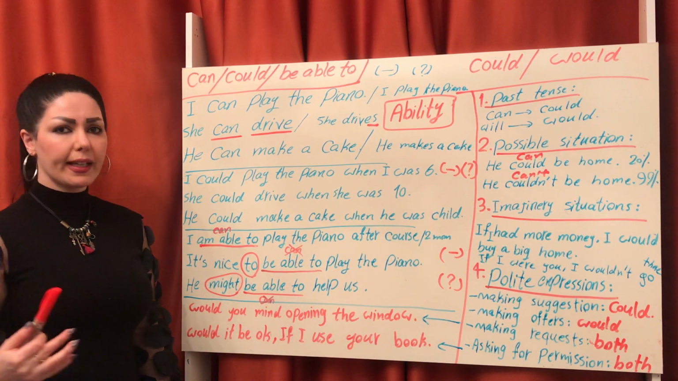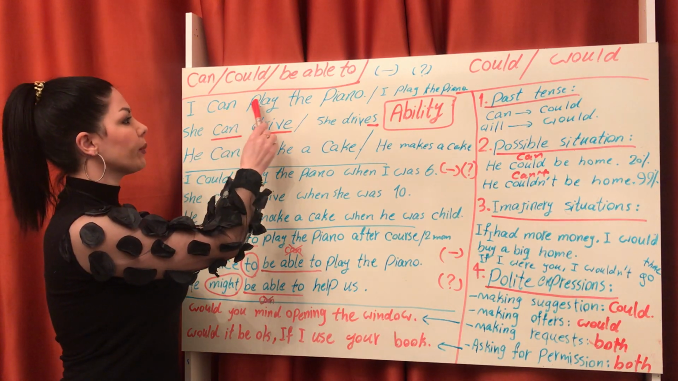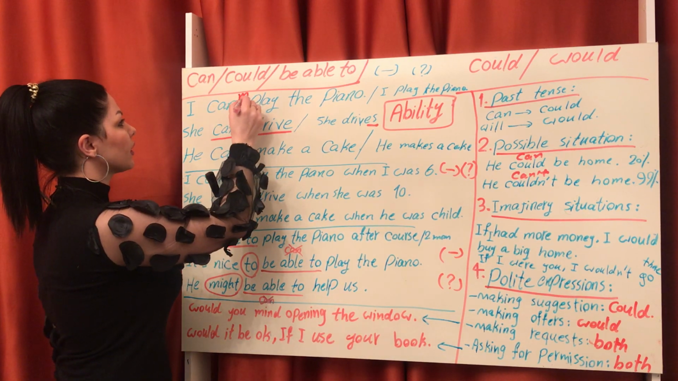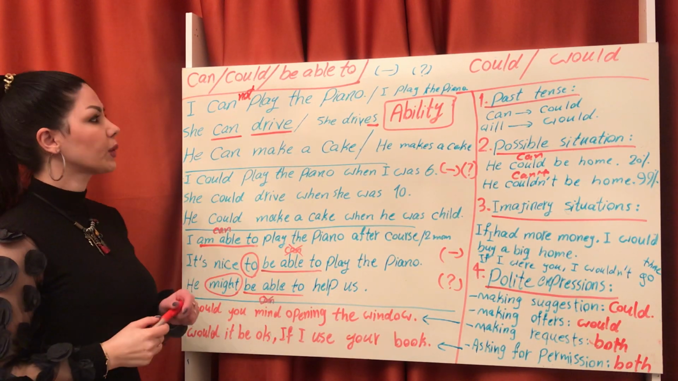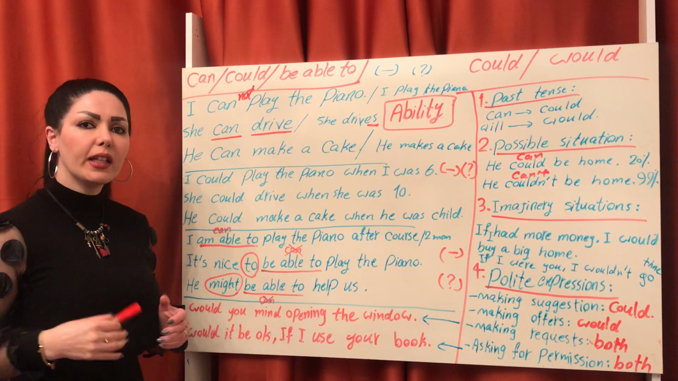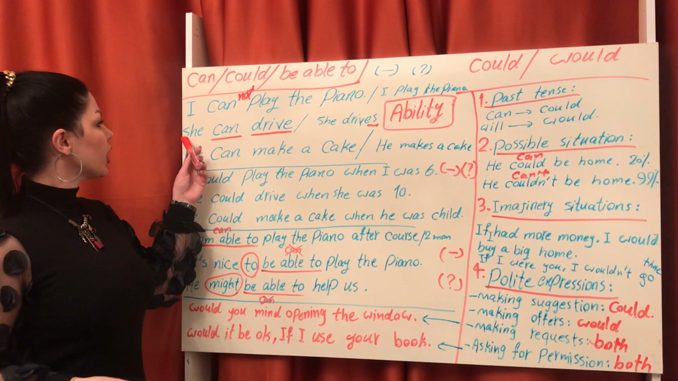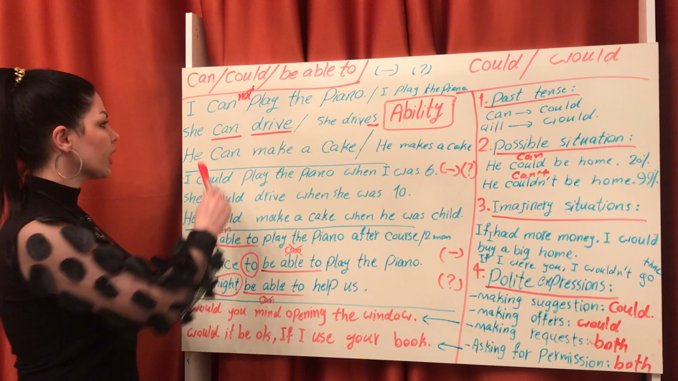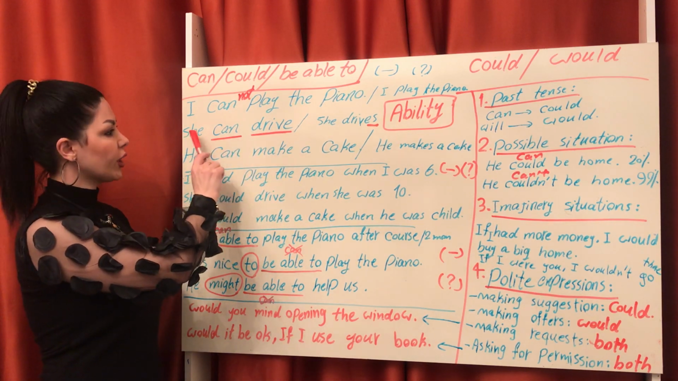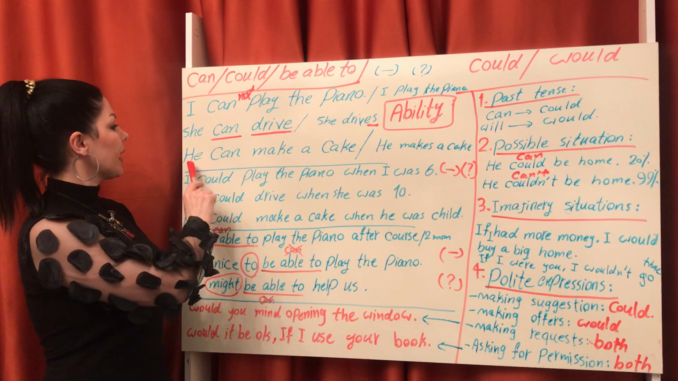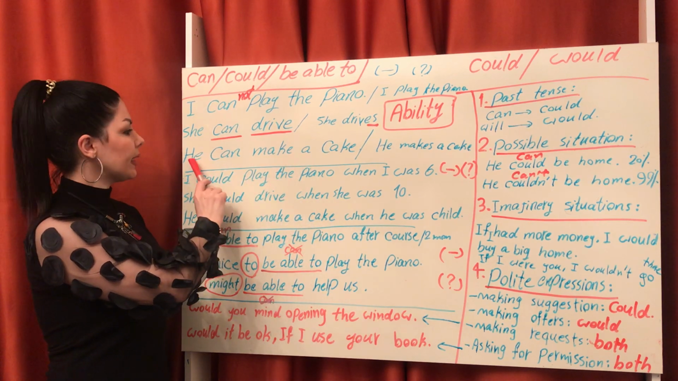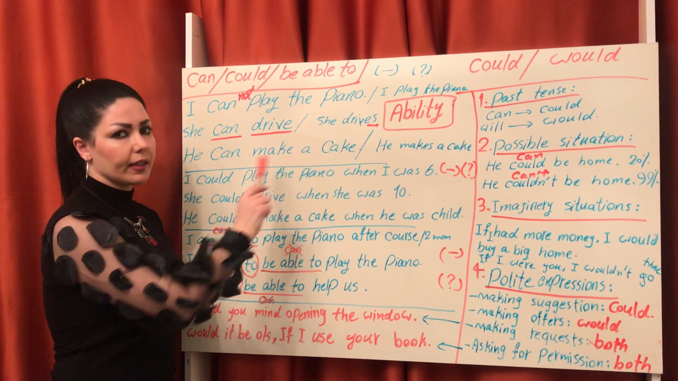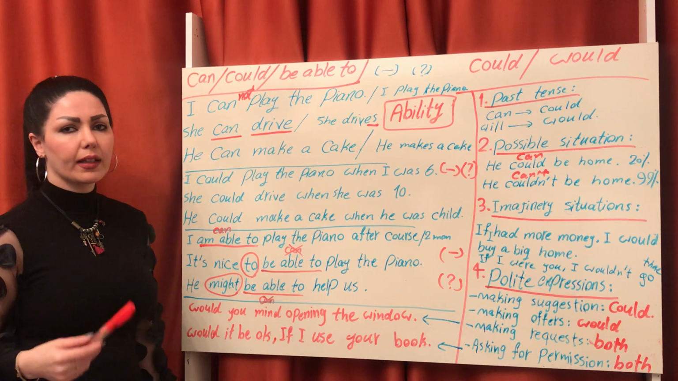So, for negative, I say, I can play the piano. For negative, we just add not to can. I cannot play the piano. She can drive. For negative, she cannot drive. He can make a cake. For negative, he cannot make a cake.